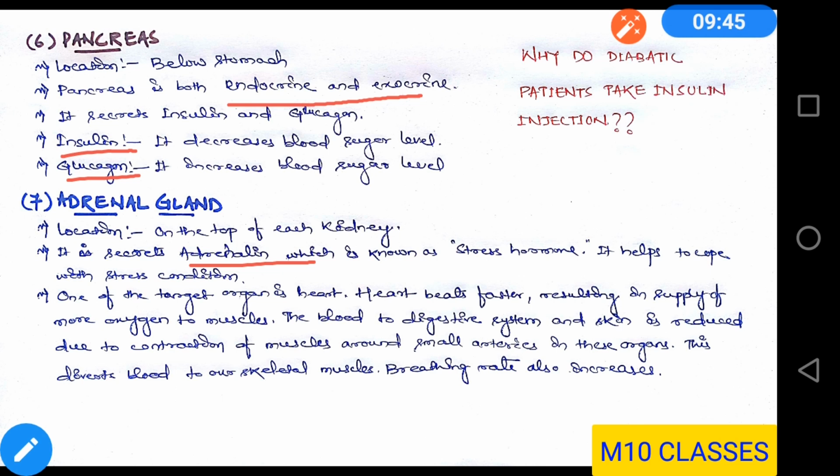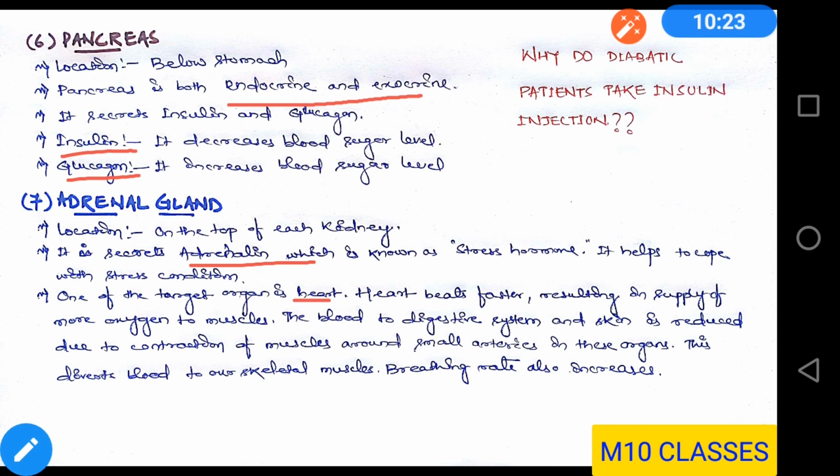Now suppose you ask a normal person, when did you run the fastest in your lifetime? Some persons may tell you it's the time when a dog was behind me. So these are stressful conditions. So how does the body cope with these stressful conditions? Now see, one of the target organs of this adrenaline hormone is the heart. So the heart beats faster, resulting in supply of more oxygen to the muscles.